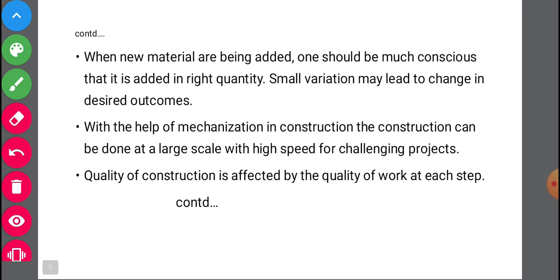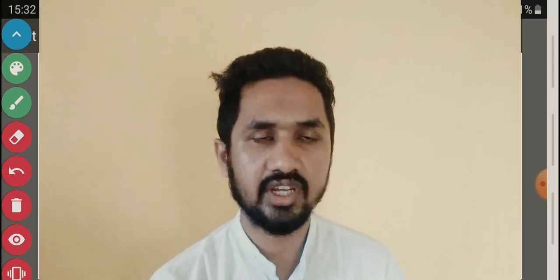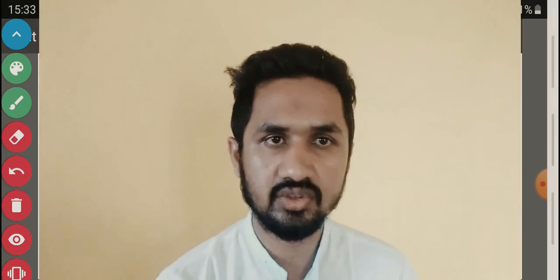First one, as I told, when new material is being added, one should be very conscious that it is added in the right quantity. Small variation may lead to change in desired outcome. When we are using any new material in the construction, the basic materials are cement, fine aggregate, coarse aggregate, and water. Using these four ingredients we can make concrete, there is no doubt in this.